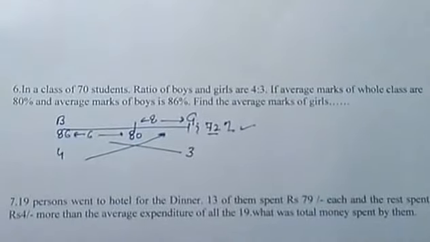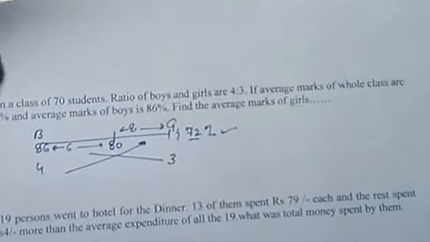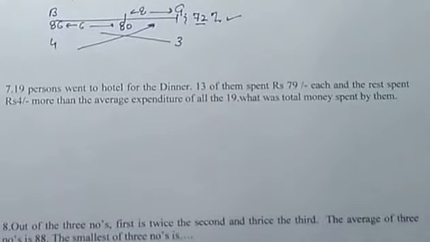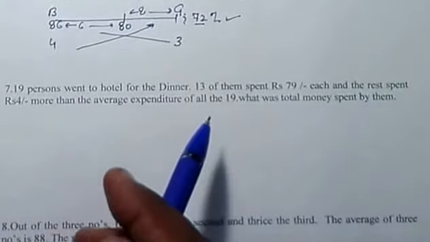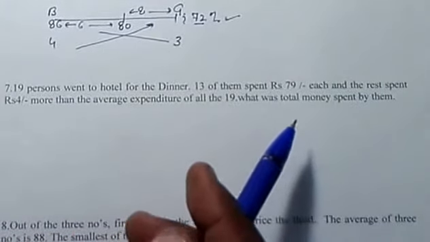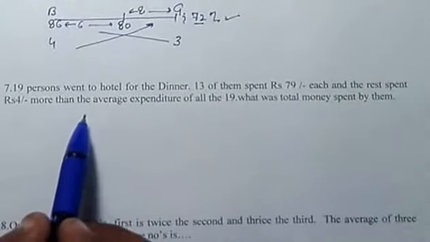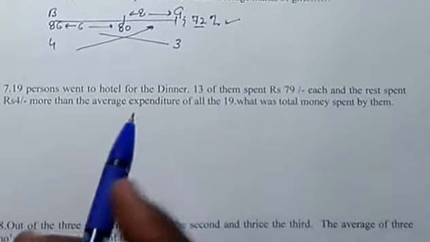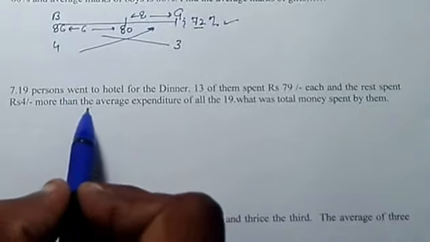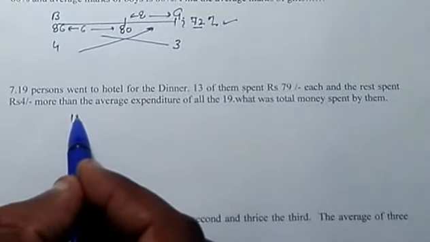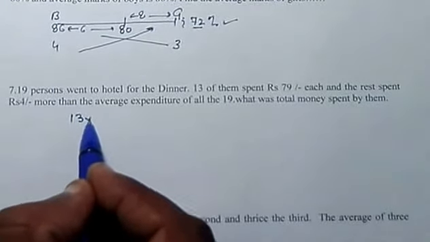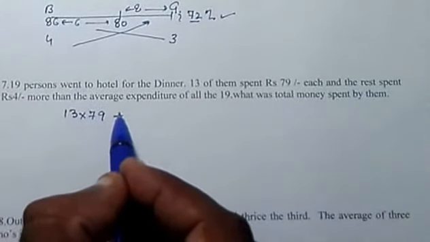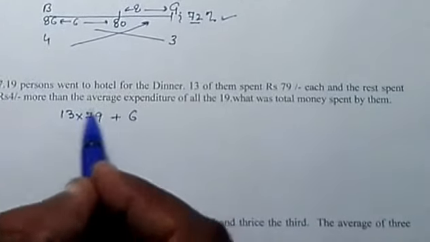Correct. Now let us see another question, a very good question, question number 7. 19 persons went to a hotel for dinner. 13 of them spent rupees 79 each, and the rest spent 4 more than the average expenditure of all the 19. What was the total money spent by them? So it is given that 13 of them spent rupees 79 each. So that means they spent 13 into 79. And the rest, how many are rest? There are 6, because we are having 19.